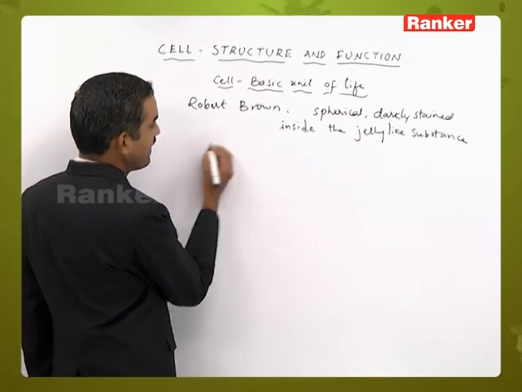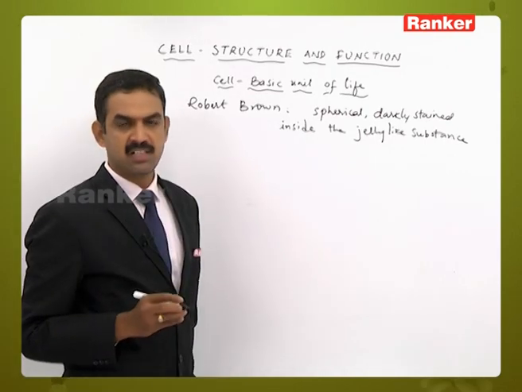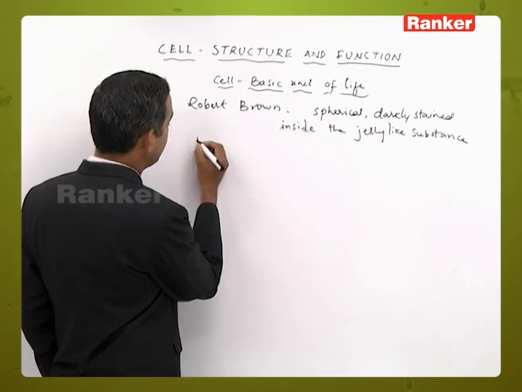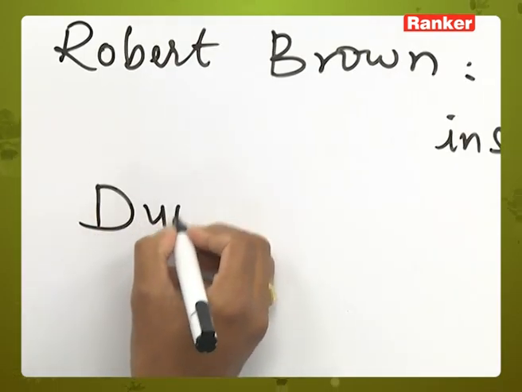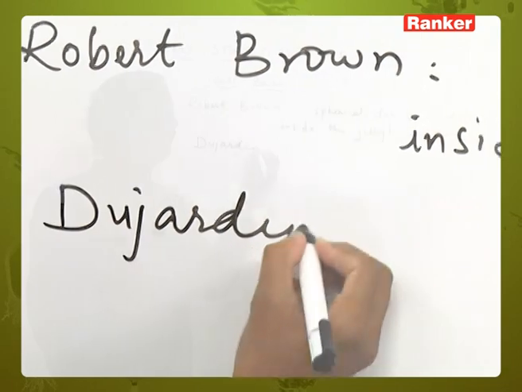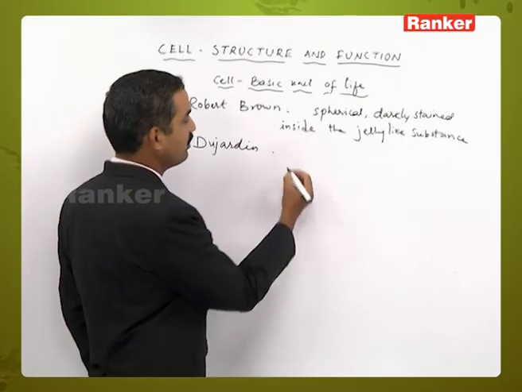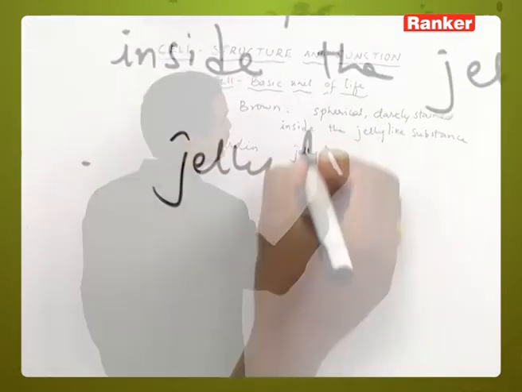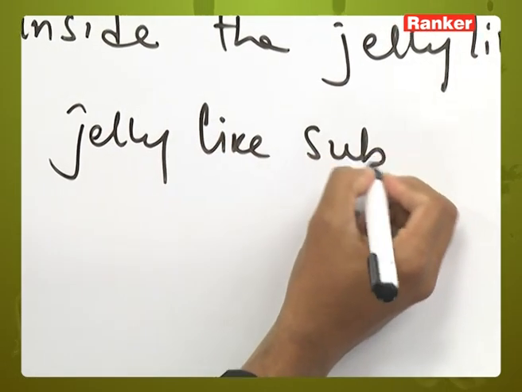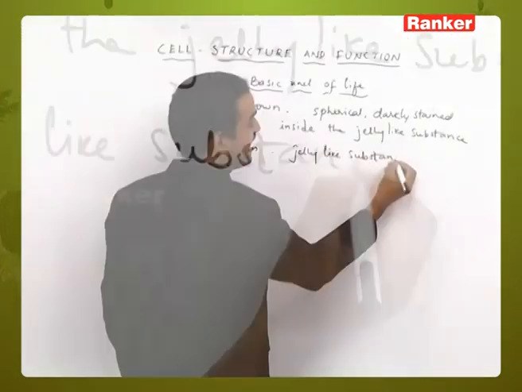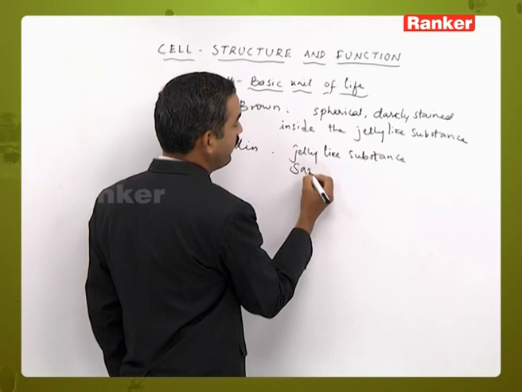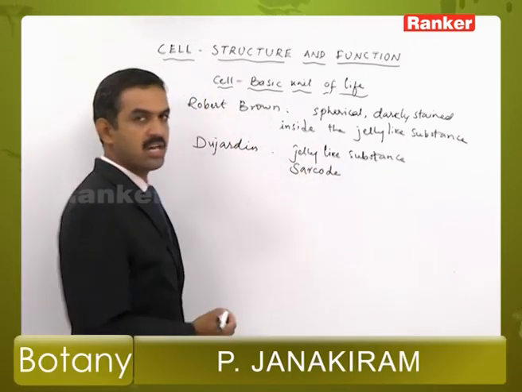Then, the jelly-like substance present inside the cell was discovered by Dujardin. Dujardin is a scientist who said that inside the cell some jelly-like substance is present, and this substance was named sarcode by Dujardin.